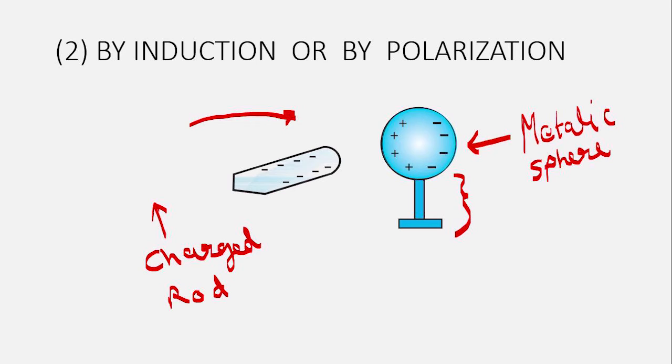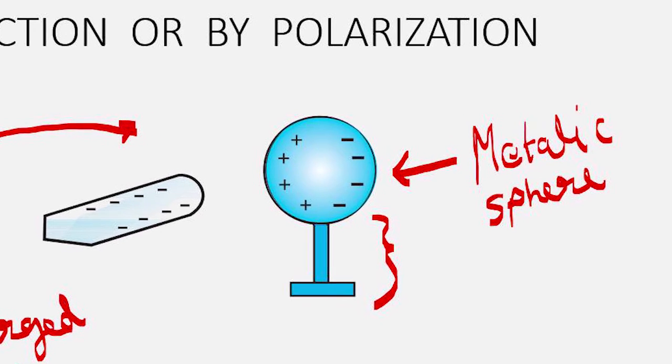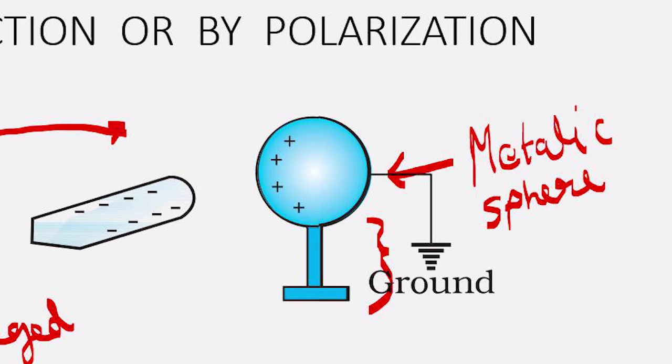Consider we want to make this metallic sphere charged permanently. So for this, what do we do? We connect this part of the sphere by a metallic wire to the ground, and the negative charge present in this side goes down to the earth, and the sphere is left with positive charge.